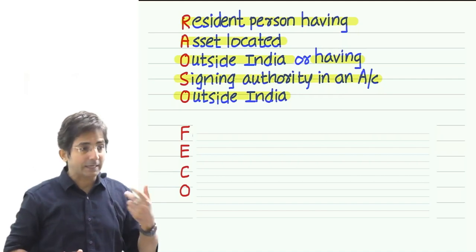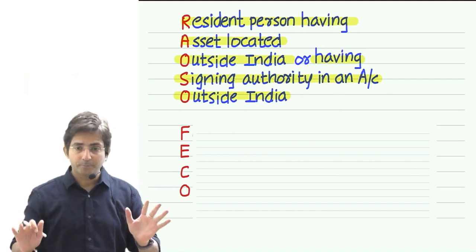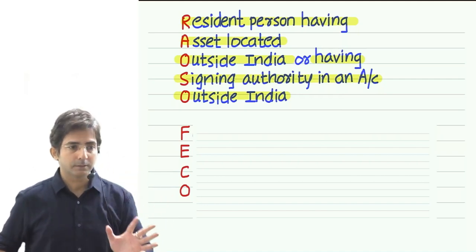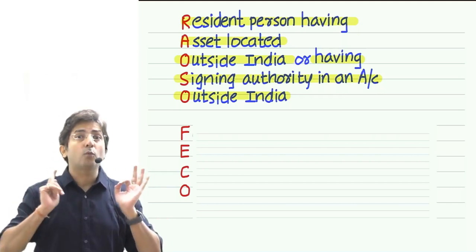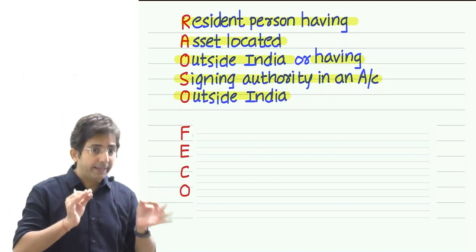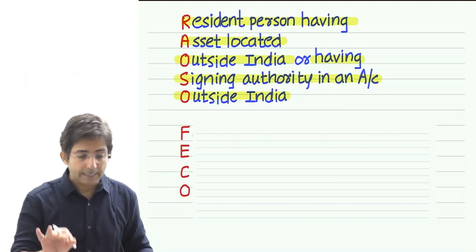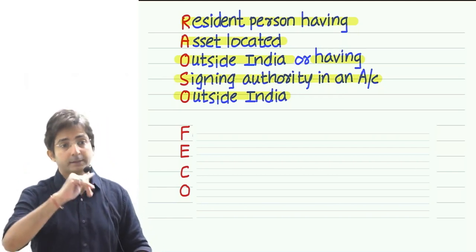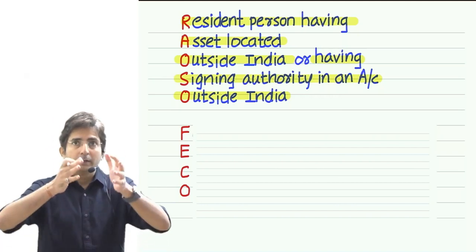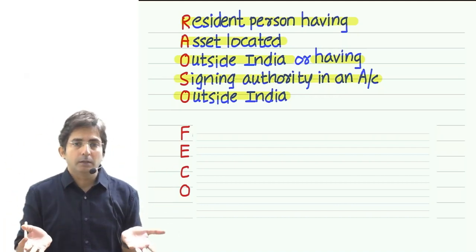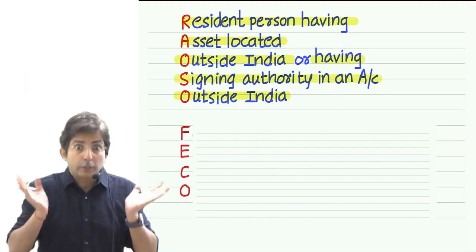Then the next criteria. F is done. Electricity bills. Spending more than 1 lakh on electricity bills. That is also a sign of good status. Because usually the annual electricity bill doesn't come to more than 1 lakh.